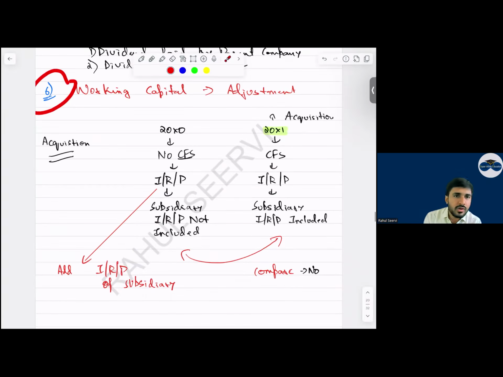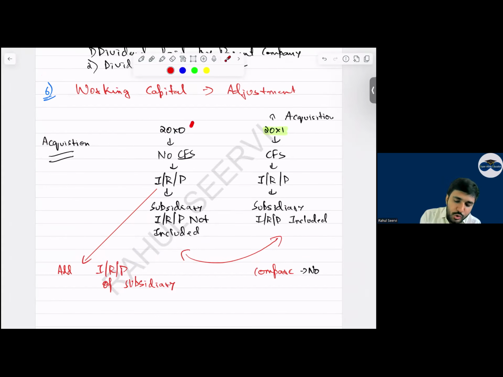Then coming to working note number 6, working capital adjustment. Very important. Every question will have this. And what is the mistake the accountant will do? That is also the same in each and every question. If you see your past paper, if a question comes in the exam, it will come like this only. 99.99%. I can say 100% also.